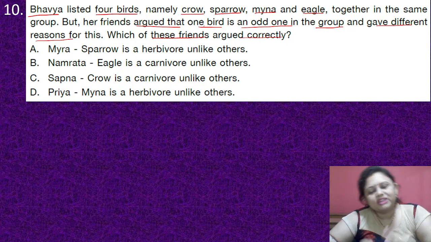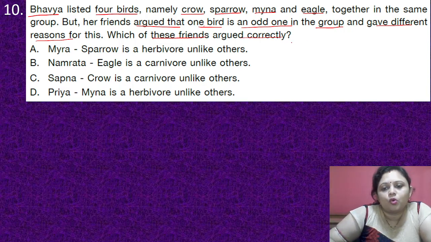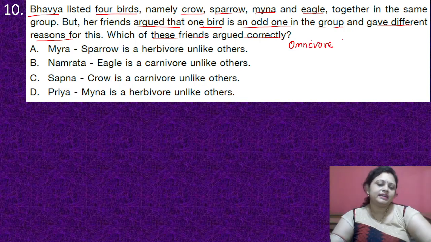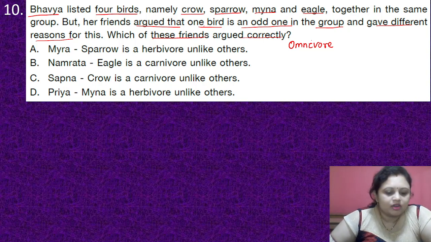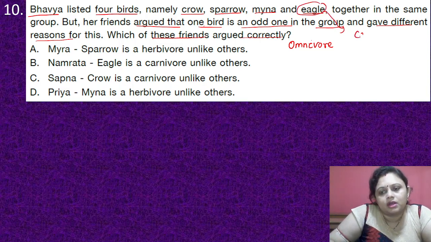Okay. So you know what is herbivore and carnivore. Herbivores are the organisms which feed on the plant and plant materials. Okay. And carnivores are the organisms which feed on the herbivores. Okay. And that means they feed on the other animals. And there is another term like omnivore. Omnivore means they feed on both plants and animals. So as per the given options, that is about the eagle. Eagle is the only carnivore.